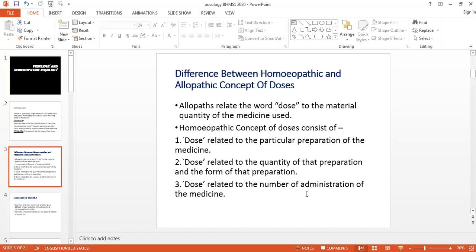In homeopathy, we are giving the medicine with a proper scale, with the proper quantity, and with the proper method of administration of that medicine. We can give it in different ways. It may be on the tongue, it may be with purified water, or it may be with the help of alcohol or the sugar of milk. And the doses may be a single dose, the doses may be TID or BD, or it may be repeatedly given to the patient. So all these things are related to our dose.